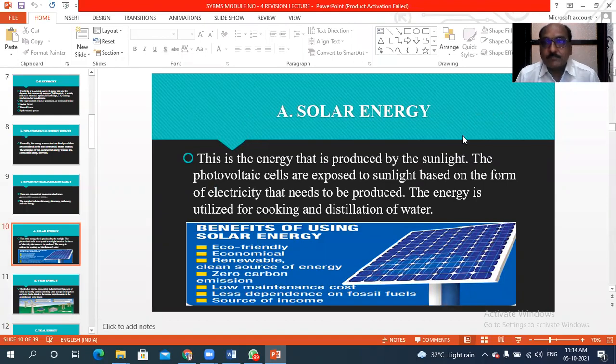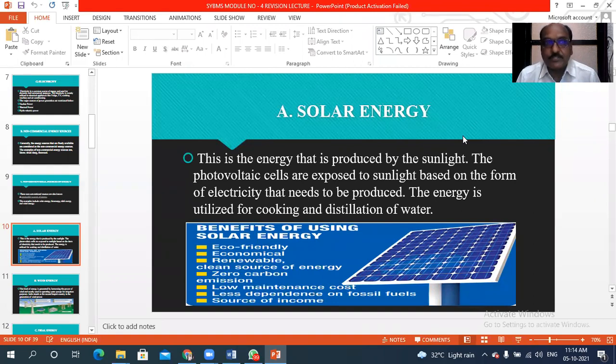It is the most important source of energy. To produce energy from solar radiation, we require photovoltaic cells. These photovoltaic cells have the capacity to convert solar radiation into solar energy, and that energy we can use for cooking and other purposes also.